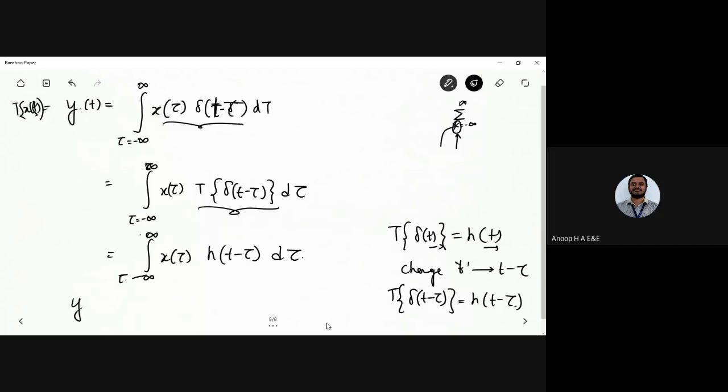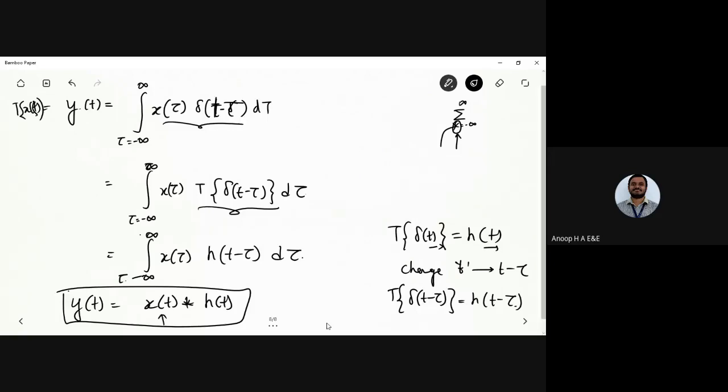So the output of the system can be given as x of t convolved with h of t. This is the equation for convolution of two continuous time signals.